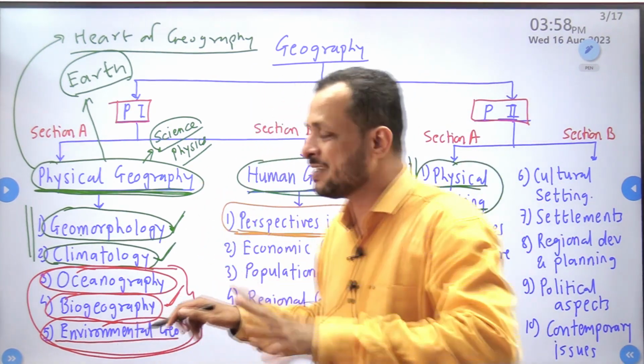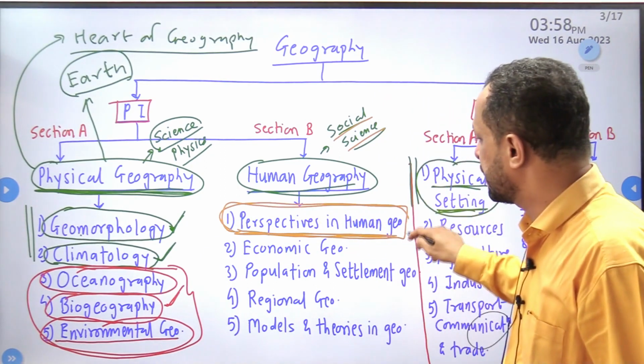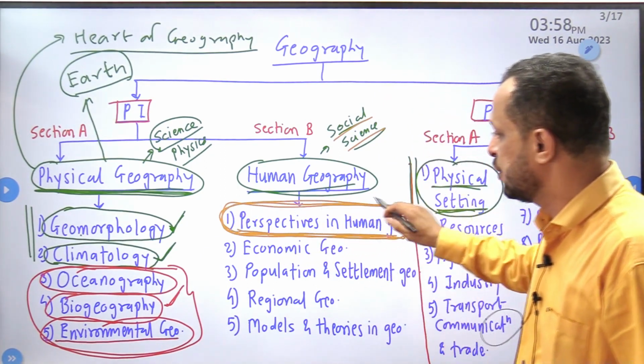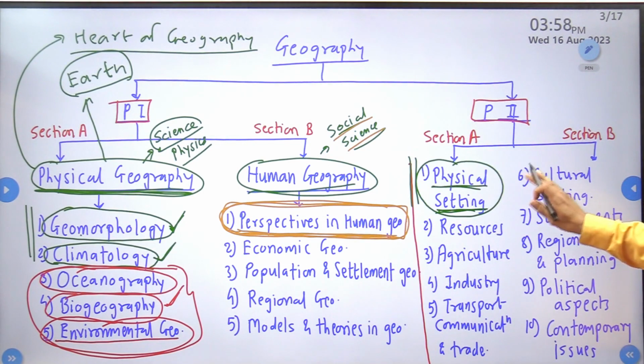Clear? Now this is purely part of thinkers and their ideologies. So this part will not have any application in paper 2. Clear?